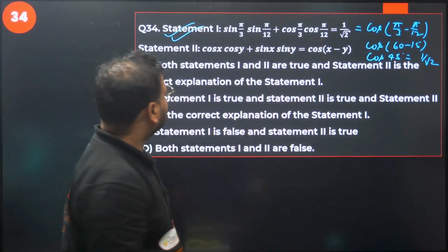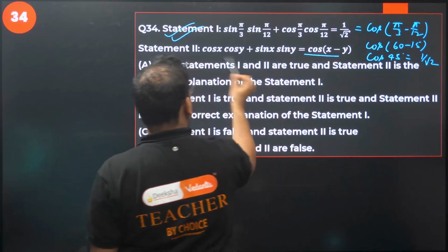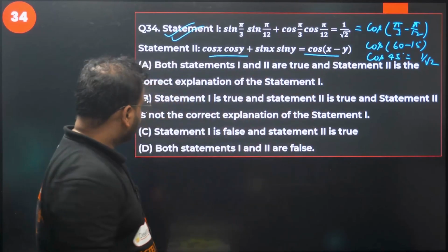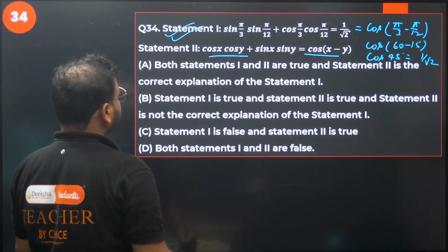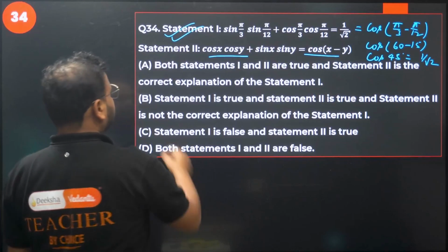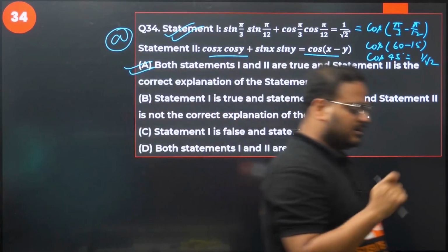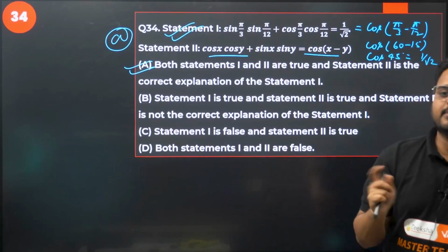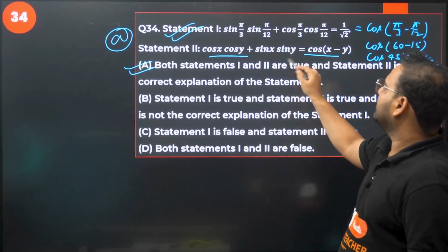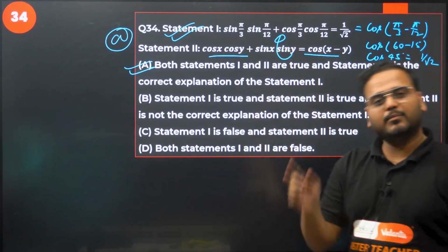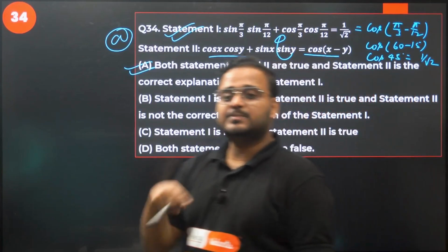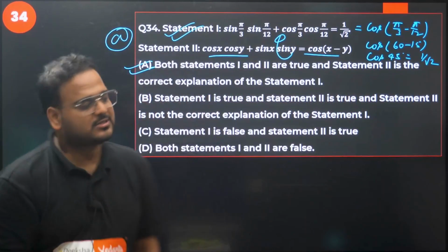Second one, yeah, it's a formula. Same formula we use right now, cos x cos y plus sin x sin y. So both are correct. Statement number 2 explains statement number 1, because this is the same formula we are using over here. Statement number 2 is correct, and not only that, it also explains statement number 1. 34 is done. 35 now.